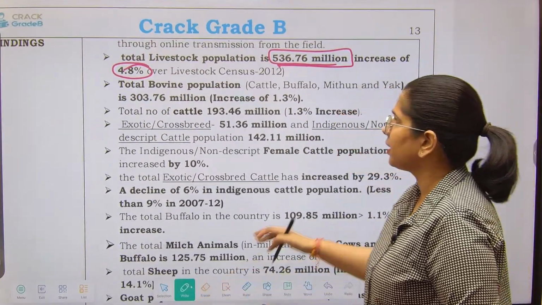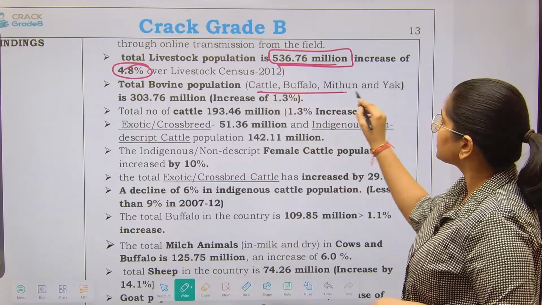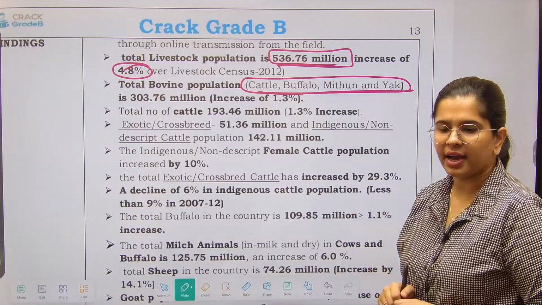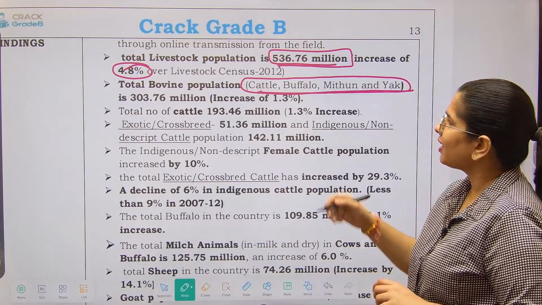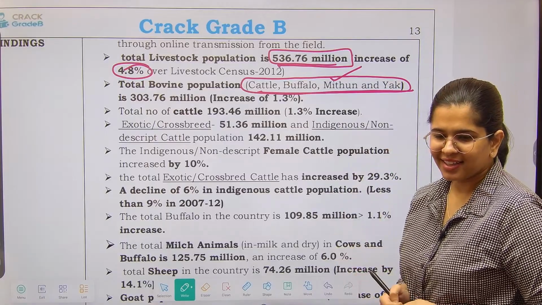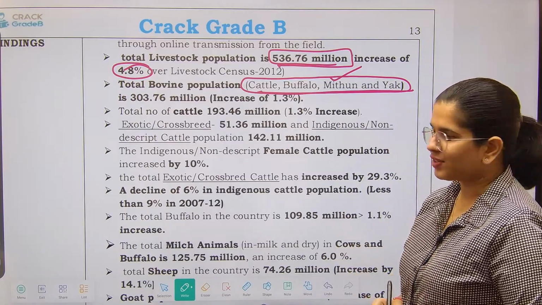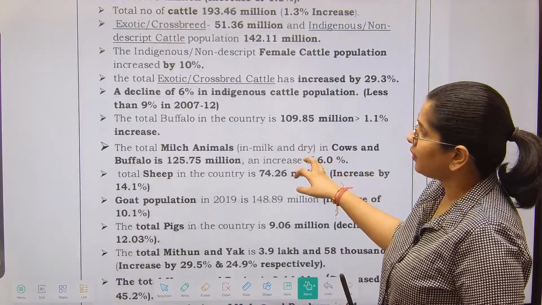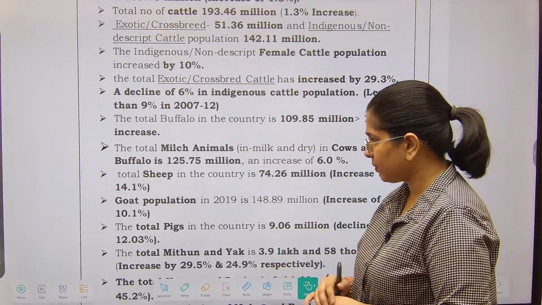It is written over here. Bovine population means cattle, buffalo, mithun and yak. Mithun, I guess you might have seen in the movie Bhediya, where it was quite prominent. So, ठीक है. So what I was telling you is how you need to remember this particular data.